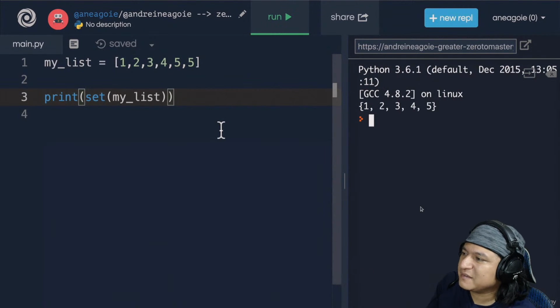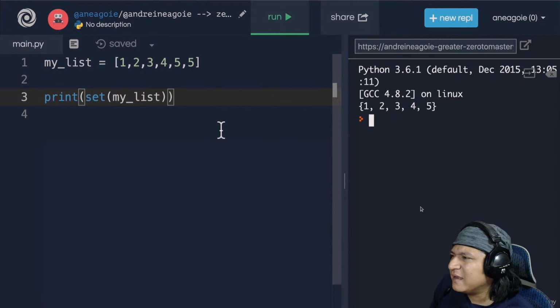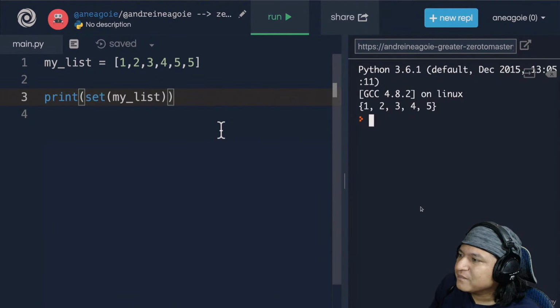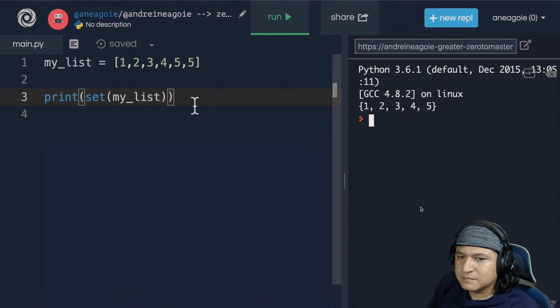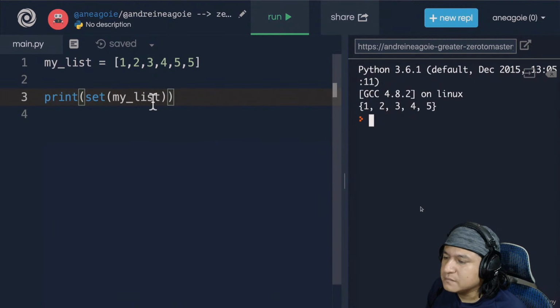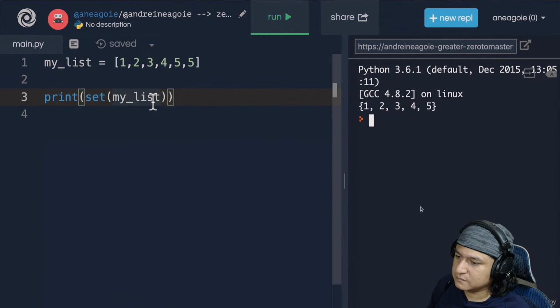It returns unique values. When would this be useful? Imagine we had usernames, right? Or email addresses. We're collecting email addresses on our startup page. But we don't want to have duplicate emails. We might want to convert this, a list of emails, to a set and remove any duplicates, so we're not sending emails over and over. So that's really cool.